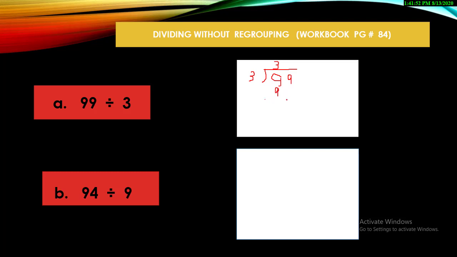So I mention 9. 9 minus 9, the answer is 0. Now it's time to move the other 9 downward, and again read the table. 3 threes are 9. Again, the answer will be the same. So what is our answer, students? 9 minus 9 is, yes, 0. So you will do this rough work in your workbook and then write down your answer over here, that is 33. So mention it over here.